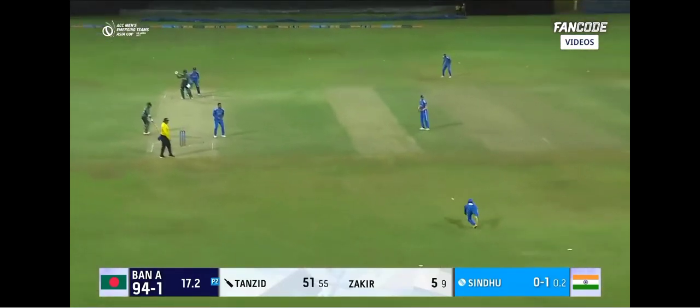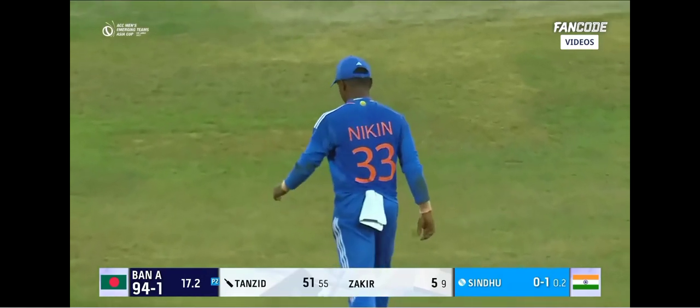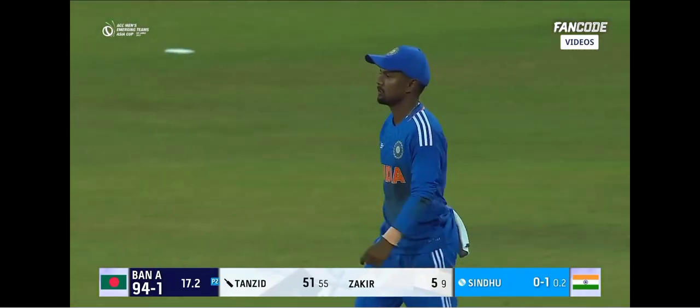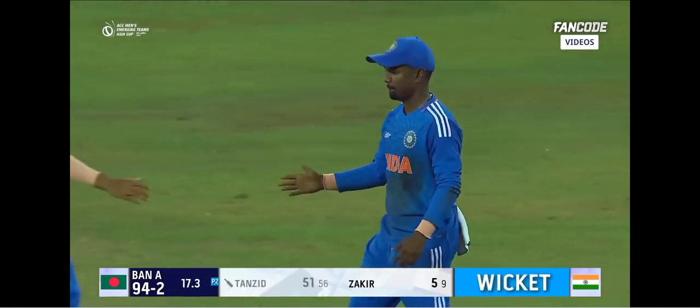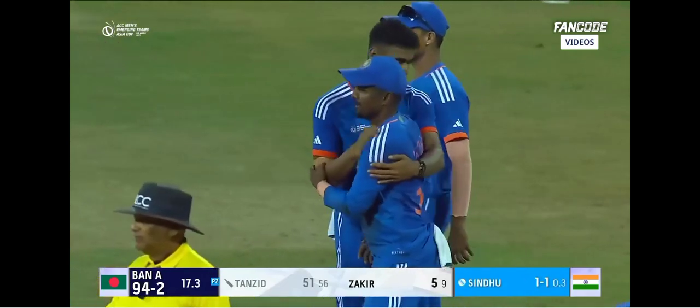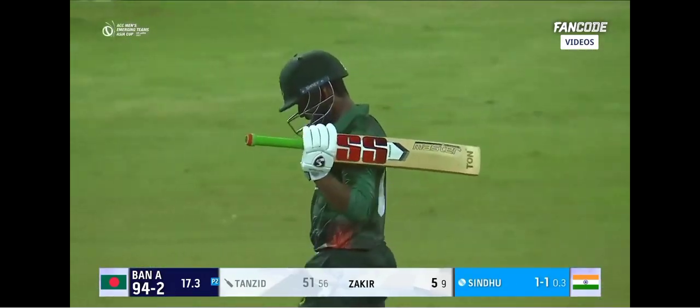Tossing it up. Is there a chance? Is it taken? It's a brilliant take this. Nitin Jose. Who else? What an effort this. For a moment, he might have misjudged it, but he made up by running in quickly and then diving just in time to complete the catch.